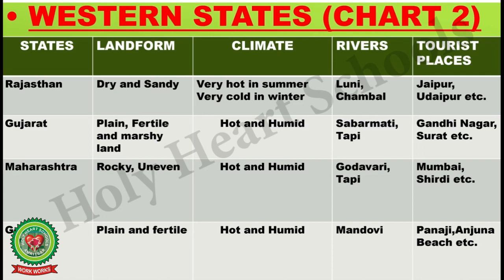The landform of Goa is plain and fertile. Its climate is hot and humid. The main river that flows through Goa is Mandovi. The tourist places of Goa are Panaji, Anjuna Beach, etc.